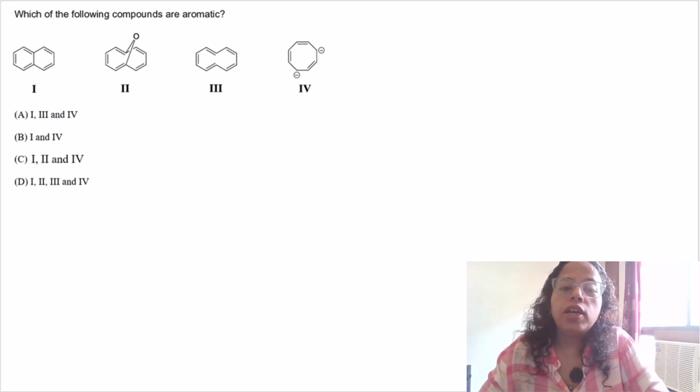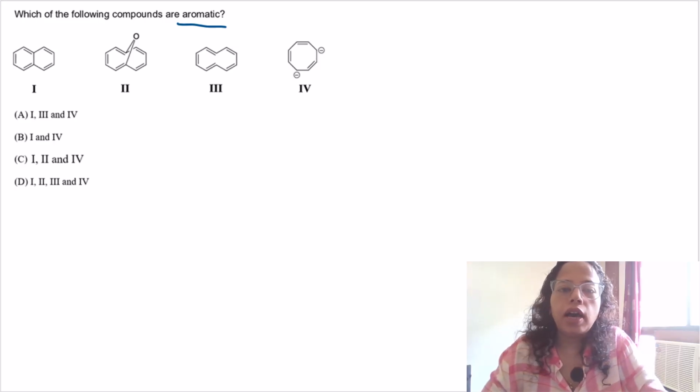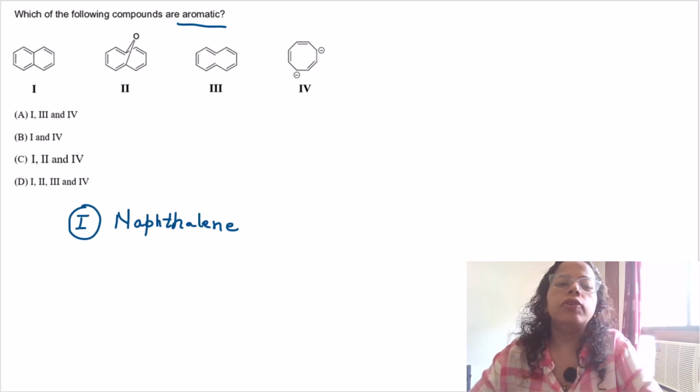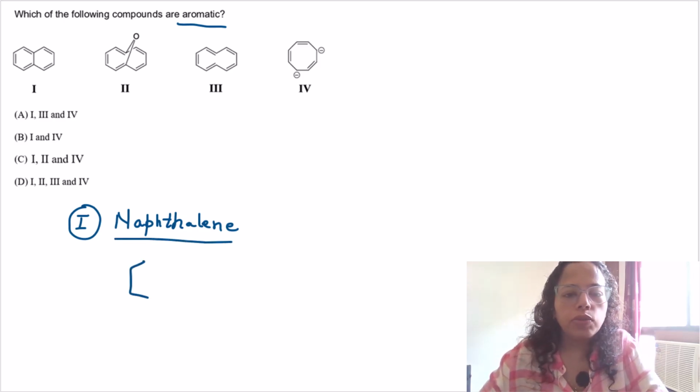In today's question, we have to identify the aromatic compound amongst the given 4 options. So you can see here, we have been given cyclic compounds and we have to identify which one of these are aromatic. What is the first compound? Yes, the first compound is naphthalene. Two benzene rings fused together.